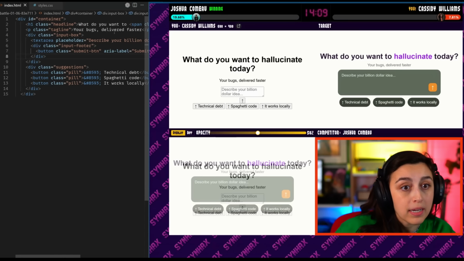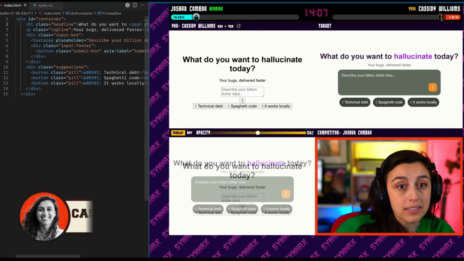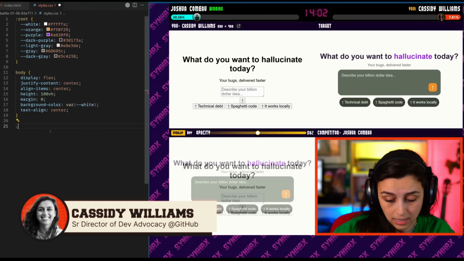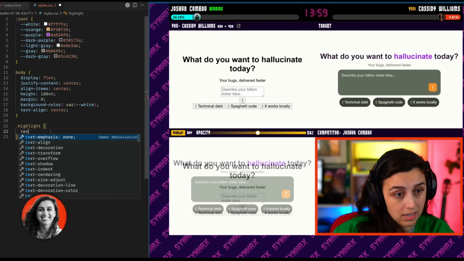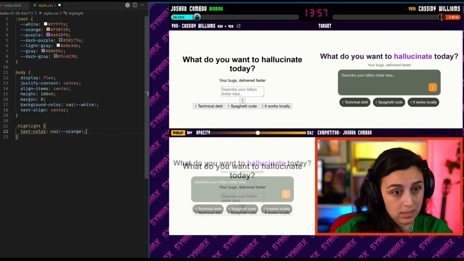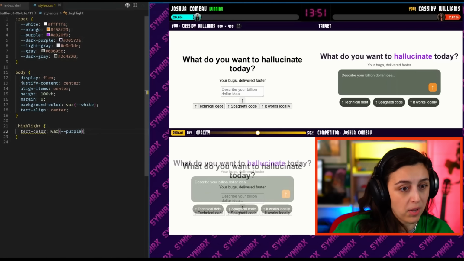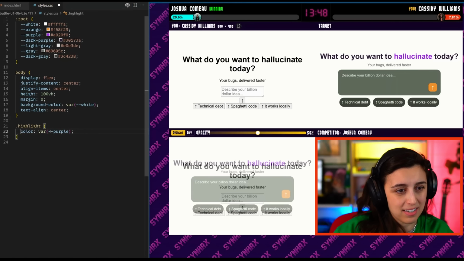Is there a span around the headline? There is. And let me scroll over. Highlight. Okay, let's say highlight. Text color is the var purple. Gorgeous. Okay. Oh, and it's not text color, it's just color. Cassidy, what are you thinking?